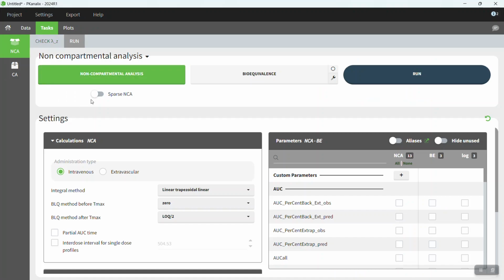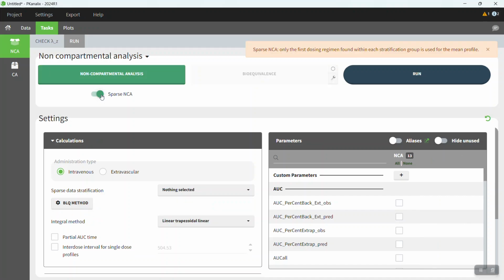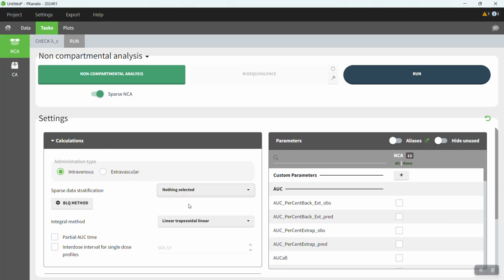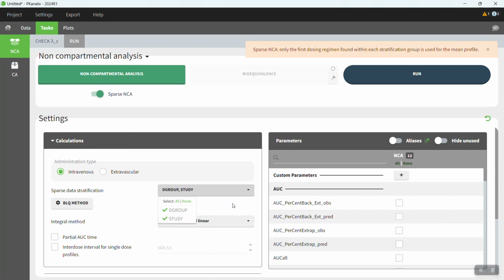At the top of the non-compartmental analysis section, there's a new setting in version 2024 to turn on and off sparse NCA. When I turn that on, I have two new options that appear, the sparse data stratification and the BLQ method. For the sparse data stratification, this is where I can select the categorical covariates to stratify my data. That is, for which groups I would like to estimate mean profiles. So here I'm going to stratify by dose group and study.